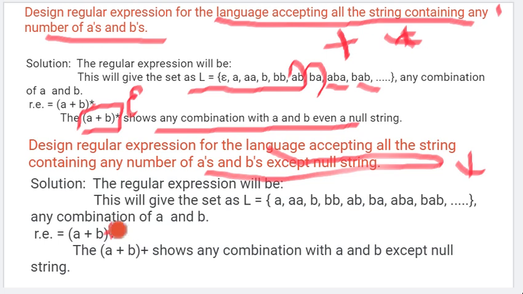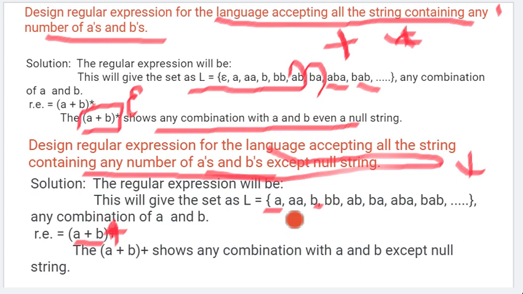Kleene plus means on the top we must put the plus symbol, which indicates that yes, the appearance must be at least one time. And it is saying containing any number of a and b. Any number of a and b means union. Union means a can come, b can come, or both can come. So we will be putting a plus b. a plus b means a can come or b can come, and this Kleene plus on the top corner is indicating that at least one time something should be present. At least one time a can be present, b can be present, but it is not possible that nothing is present.